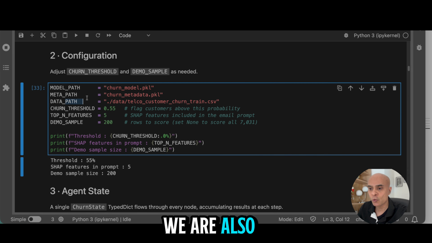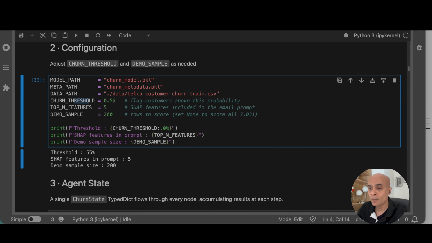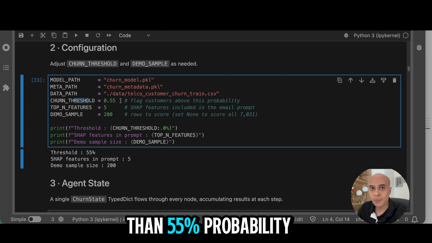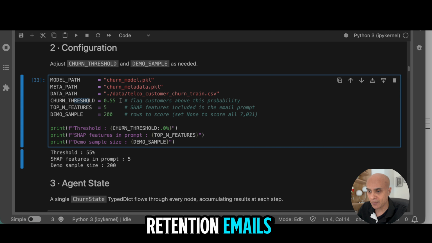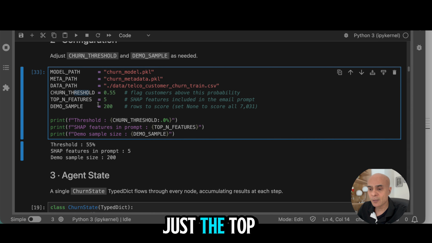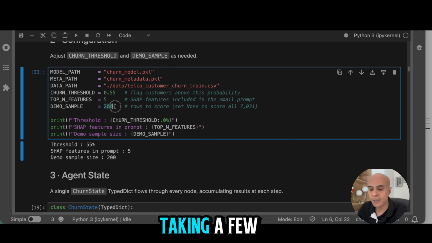We are also setting a churn threshold of 55%, which means that if a customer is predicted to churn with more than 55% probability, only then are we going to create these retention emails. I'm also taking just the top 5 features to send to the large language model to create these retention emails, and for demo purposes, I'm just taking a few records.